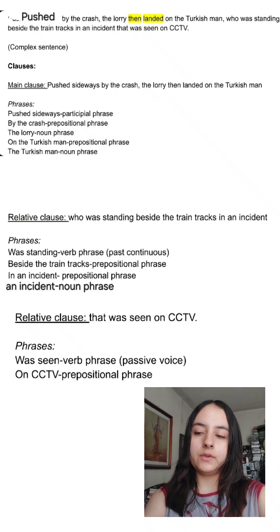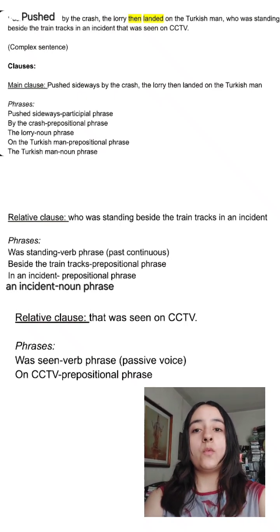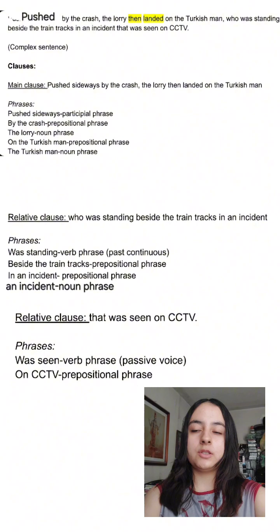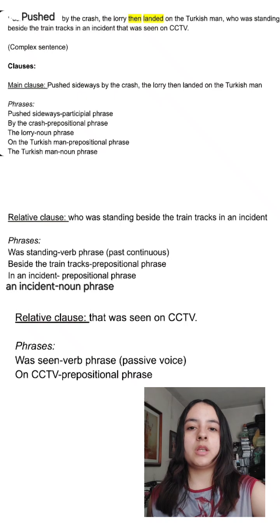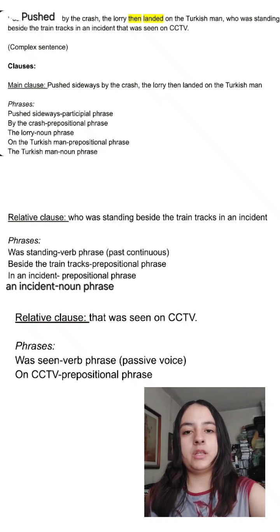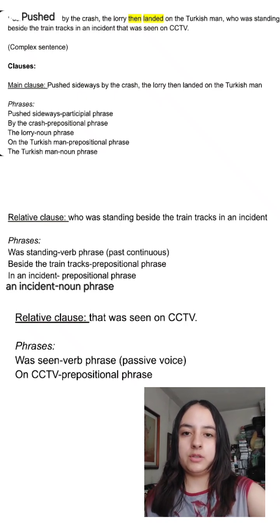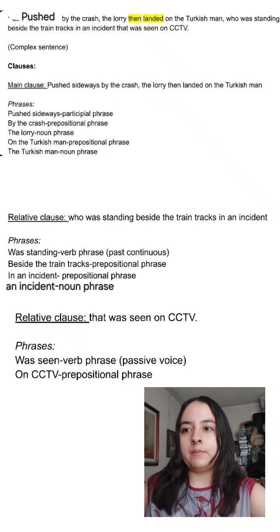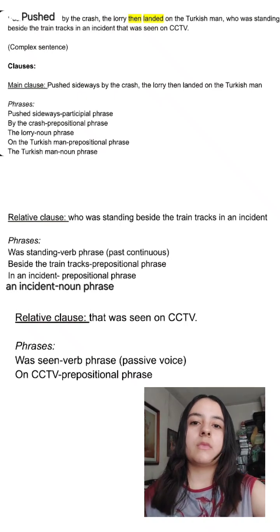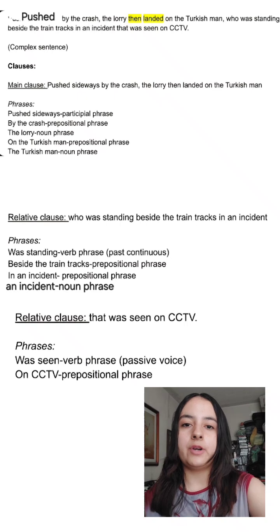Then we have the first relative clause, which is who was standing beside the train tracks in an incident. The phrases we have here are: was standing, which is a verb phrase in the past continuous. Then we have beside the train tracks, which is a prepositional phrase.